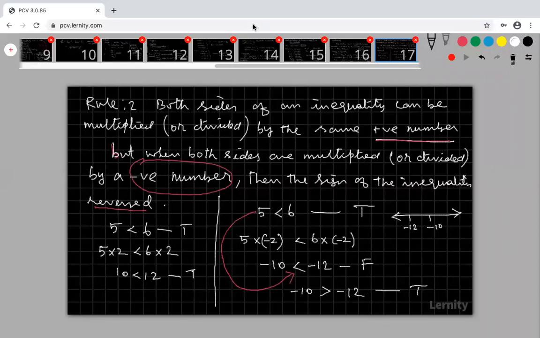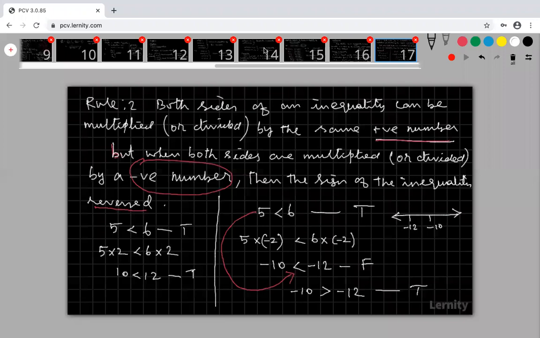Are you clear? So therefore, if you multiply both the sides or divide both the sides by a negative number, definitely you have to reverse it.